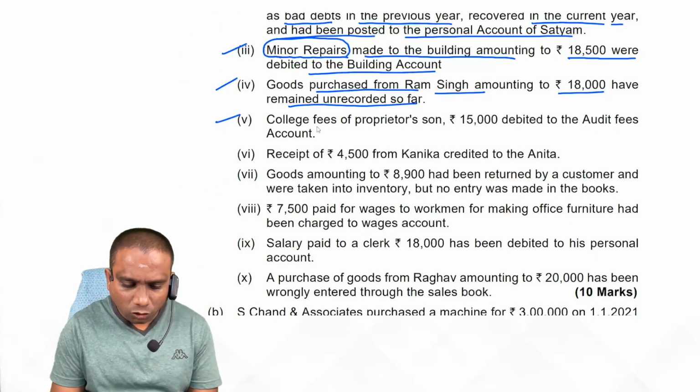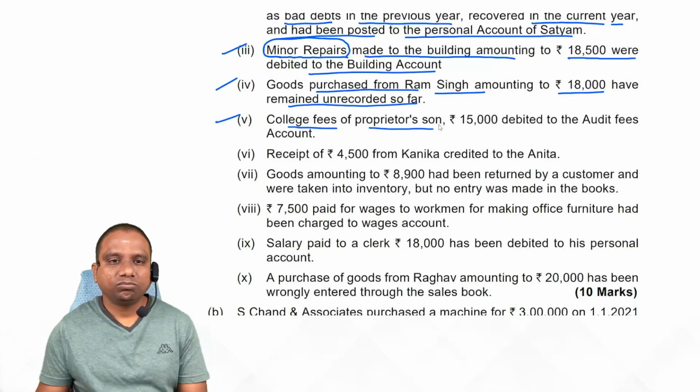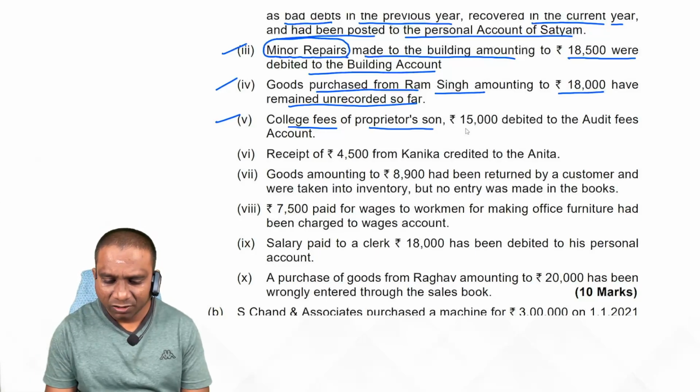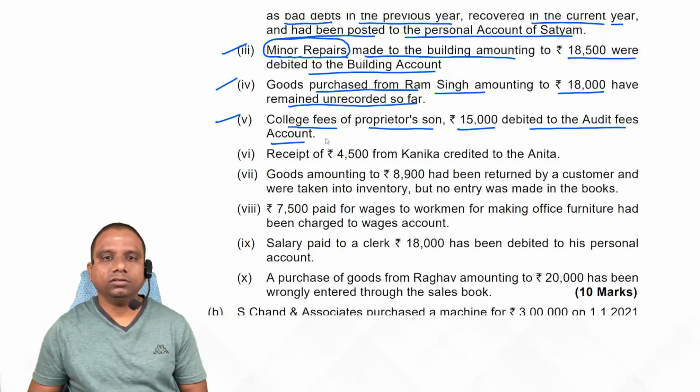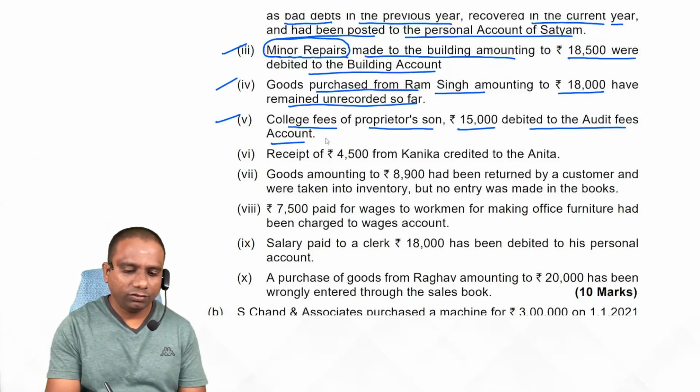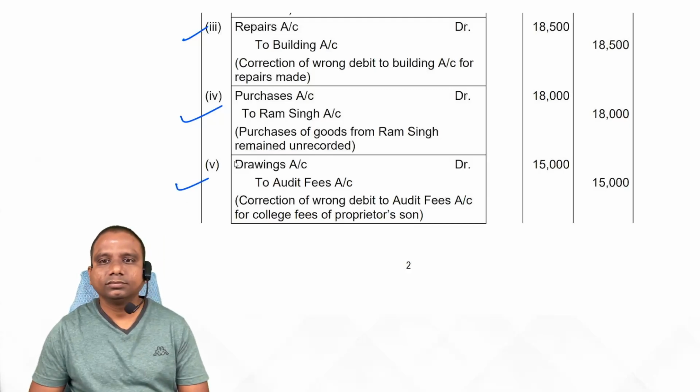Next one. College fees of proprietor's son. Generally we debit drawings account. 15,000 debited to audit fees account. Now what do we do? Simply we debit drawings account and credit audit fees account. Look at this, students. Is it clear?